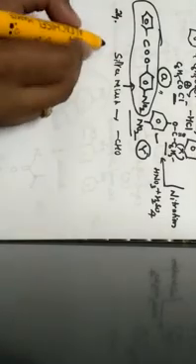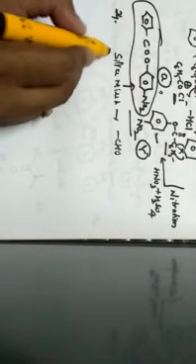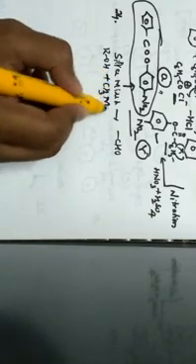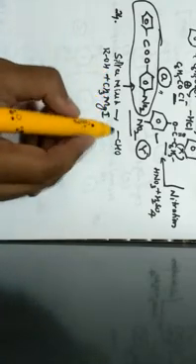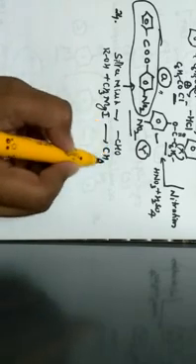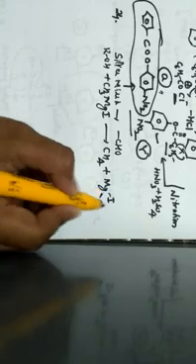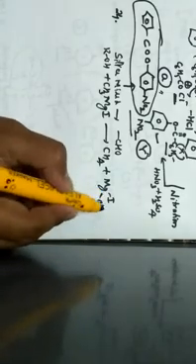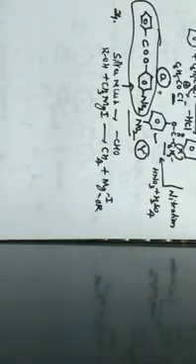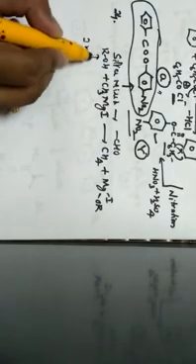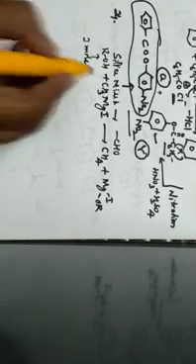Let us analyze this. The alcohol is made to react with methyl magnesium iodide, giving rise to methane along with the formation of magnesium alkoxy iodide. Here the alcohol is 1 mole.